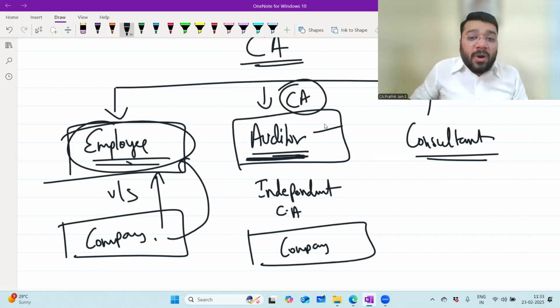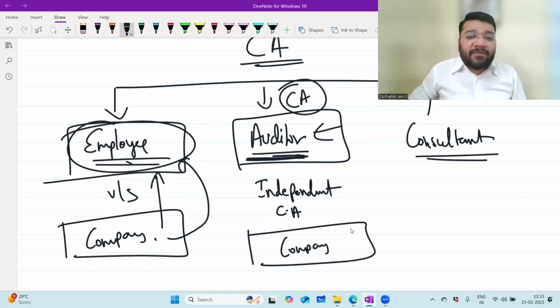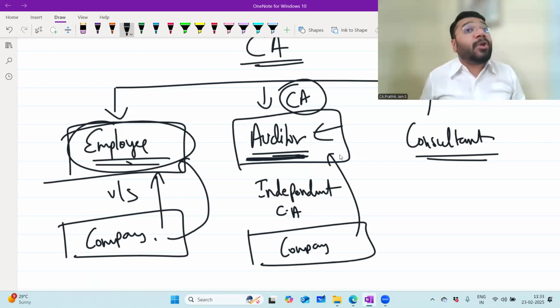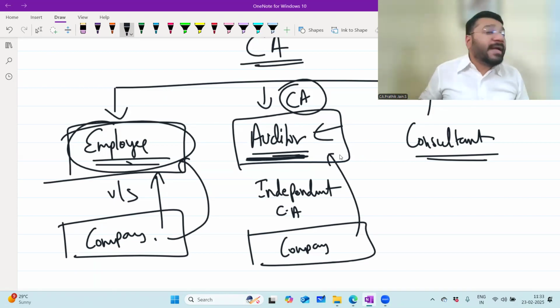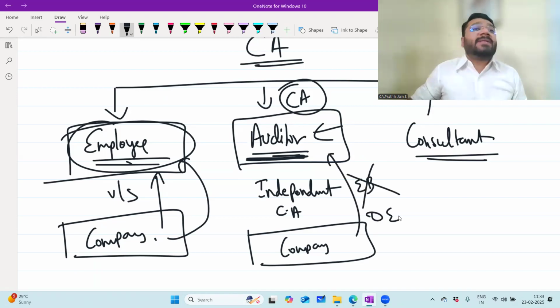Now the fee that you pay to the auditor is called audit fees. Now please tell me, the fee that the company is paying to the auditor, audit fee, is it paid because of the employer-employee relation? The answer is no. It is paid in the professional capacity. So this will not be classified under employee benefit. It goes to your other expenses.